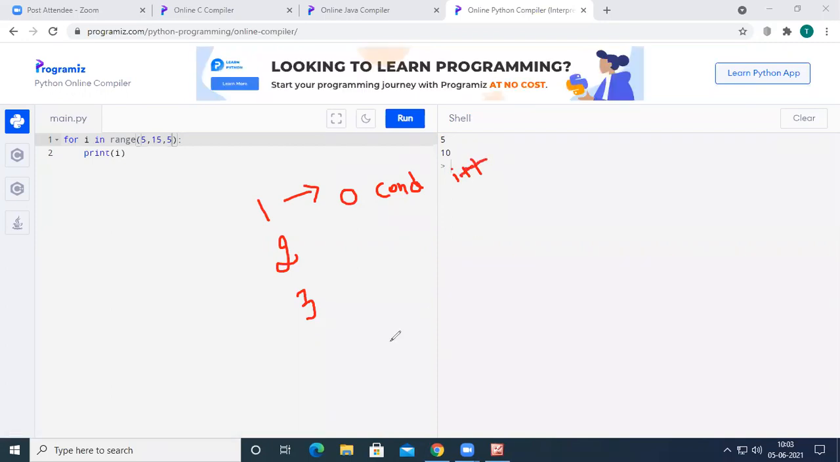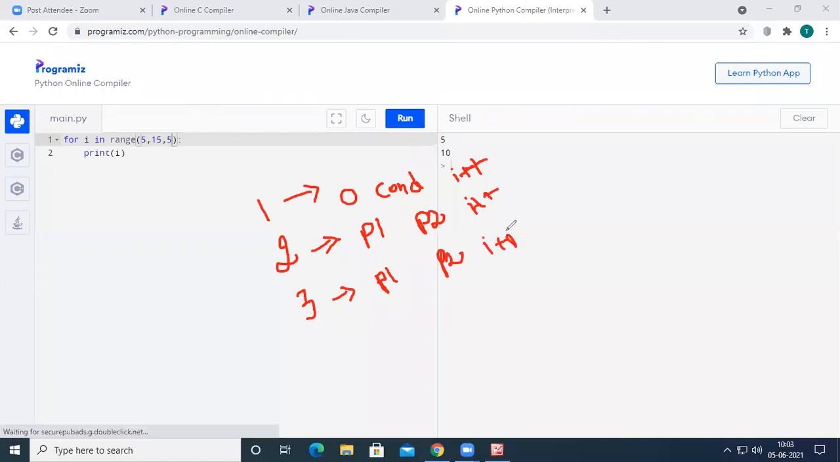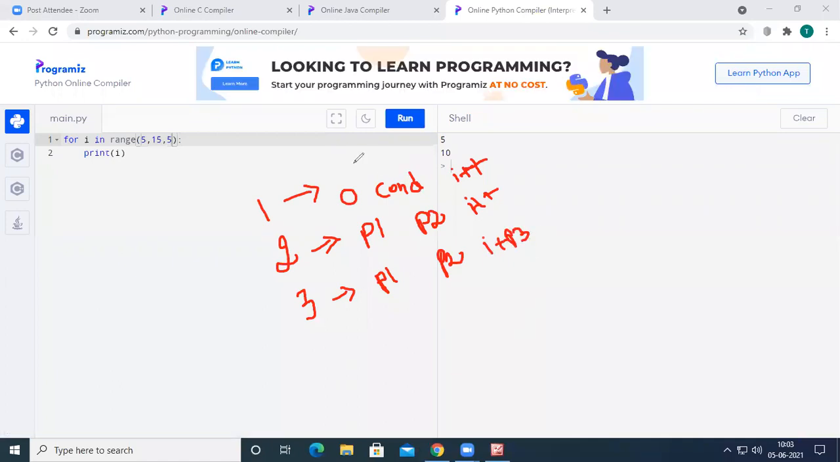That is i plus plus. i value will be 0, and i less than the given value. And if you pass 2 parameters, the initialization will be the first parameter and the condition will be the second parameter, and each and every time the value will be incremented by 1. If you pass 3 parameters, the first parameter will be the initialization, the second parameter will be the condition, and the third parameter will be the increment value. So initialization, condition, increment or decrement.